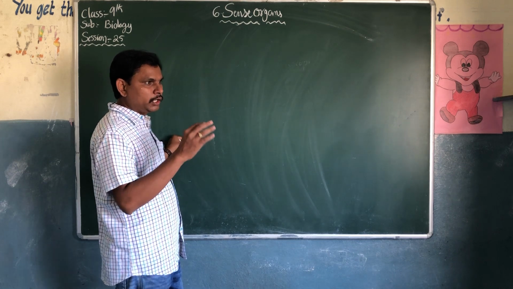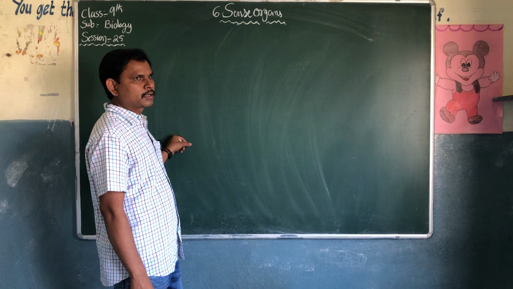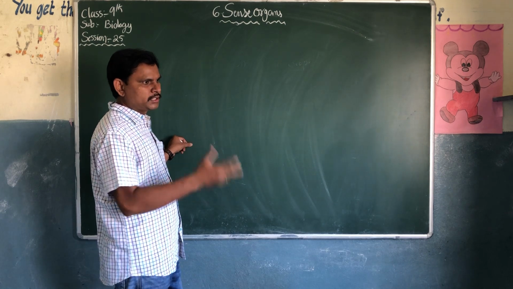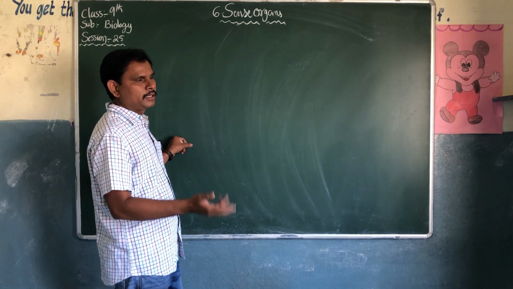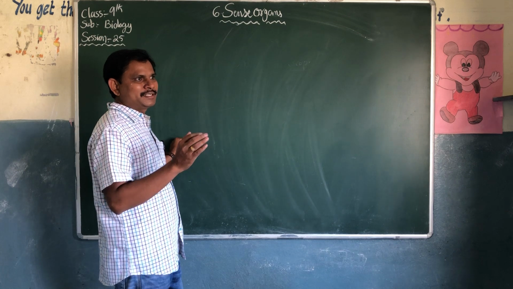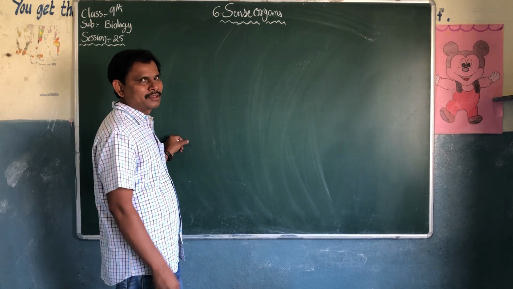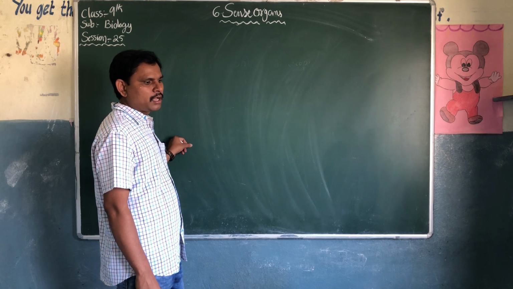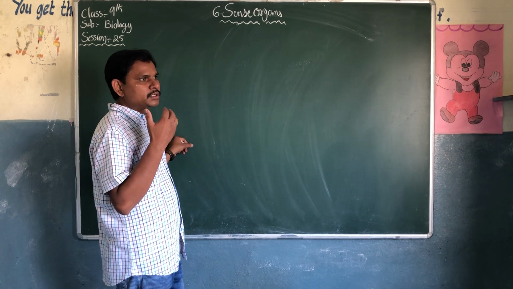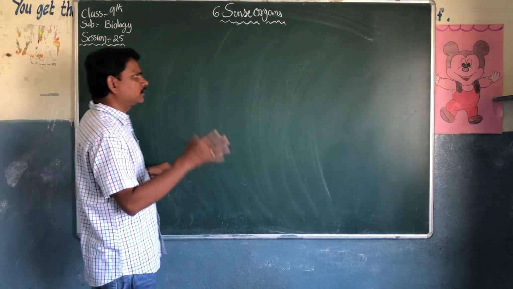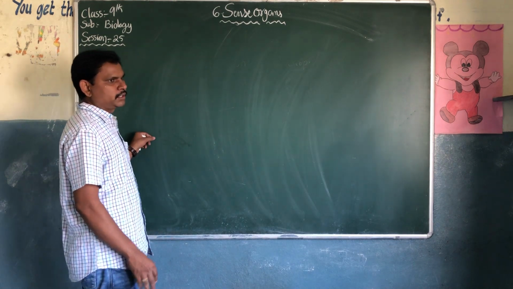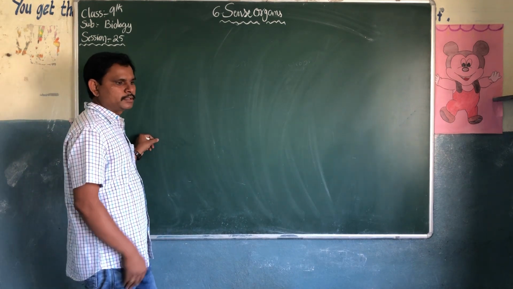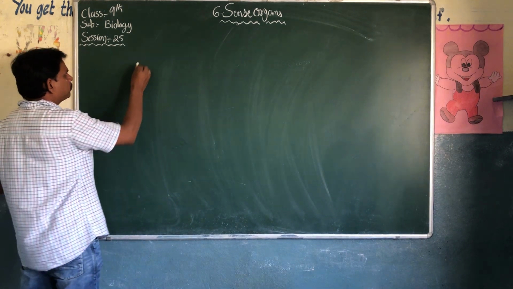So the eye and illusions: we will get confused by some illusions. Then diseases and defects of the eye. What diseases take place in the eye? What are the defects of the eye? How can we take care of our eye? These are the four subheadings we can discuss about the eye. The first one is eye protection.